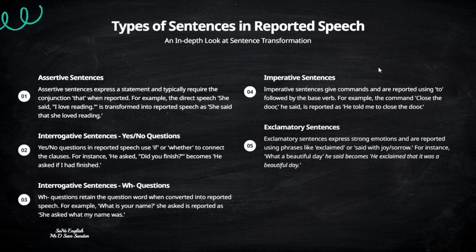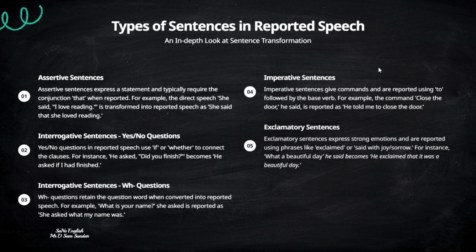If we go to the next one, that is the imperative sentences. In imperative sentences, you just have to use to infinitive form, that is to plus a base verb. For example, imperative sentences are the sentences which are giving you some orders. Suppose do this, do that, close the door, open the door, sit down, stand up.